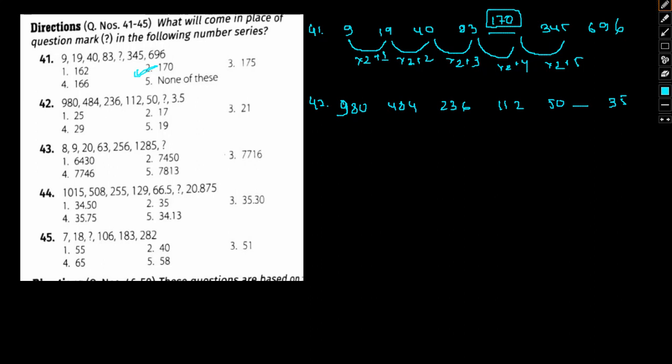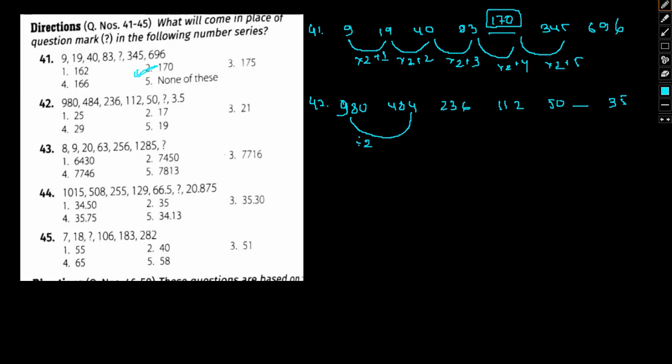980 by 2 would come out to be 490. Let me divide this 980 by 2.